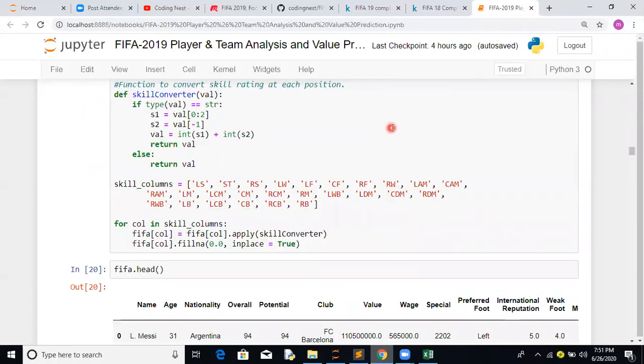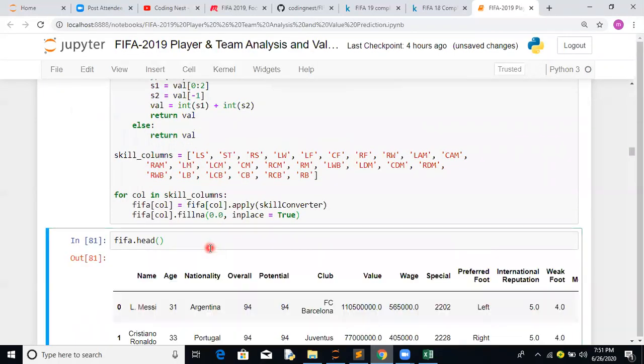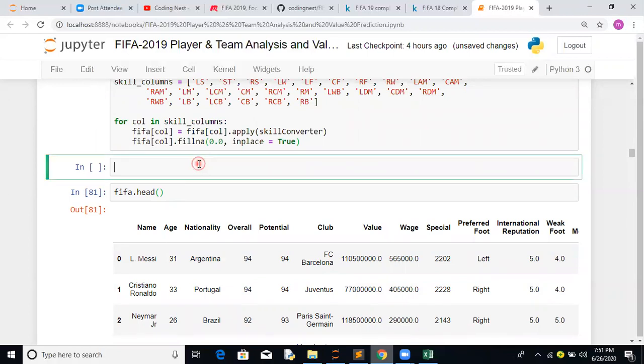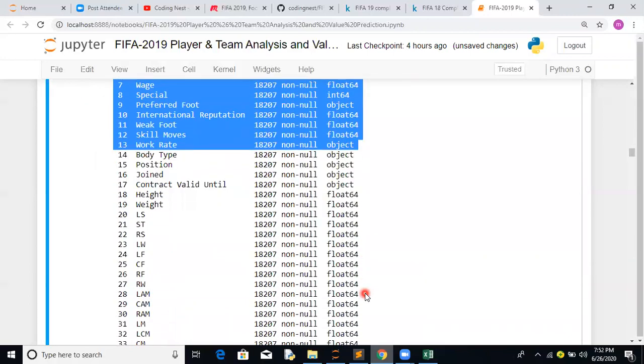Here we are doing that summation for all those skill columns, applying that particular function. Since they will be converted into integer values, the remaining empty values we have filled with 0.0. This is how we have done the data cleaning activity. Let's see how the data looks after this. If it went very fast, please see this one more time. In the notebook, if you see the info part, name, age, everything has been filled out.